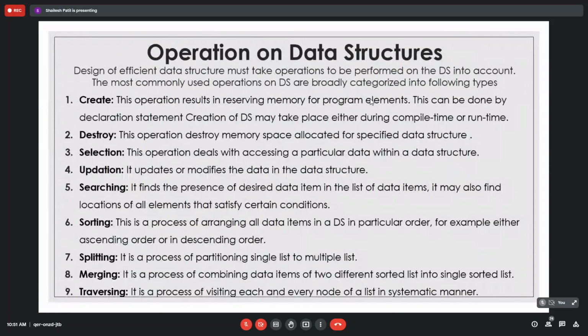Irrespective of the data structure, we have to work with some basic operations. Concentrate on this particular subject, because whenever you go for OOP, object oriented programming, you have to work with inheritance and so on. When you go for more detailed structures of OOP, we have to work with interfaces, so there are a number of things we have.